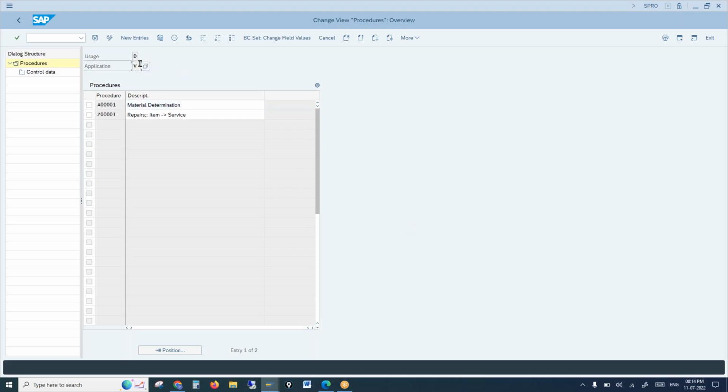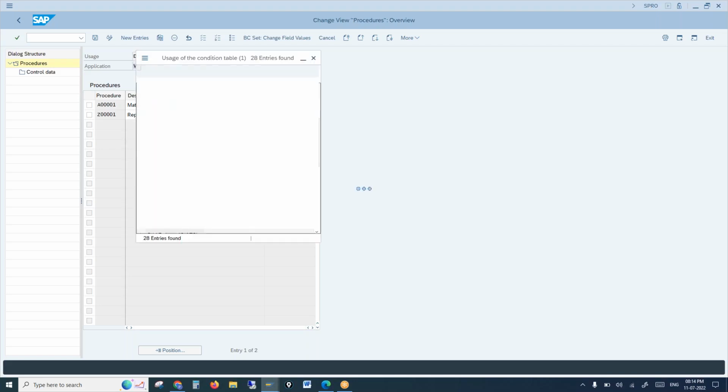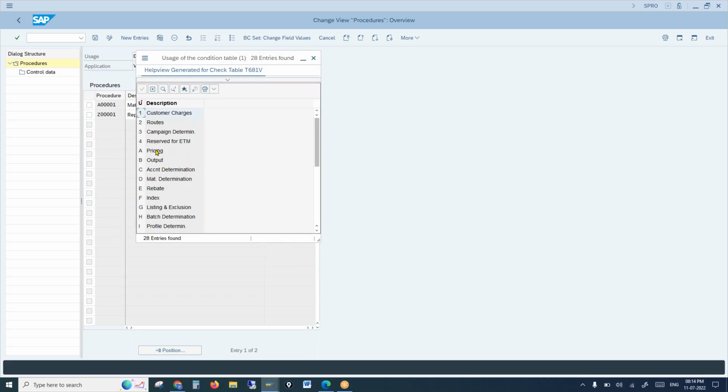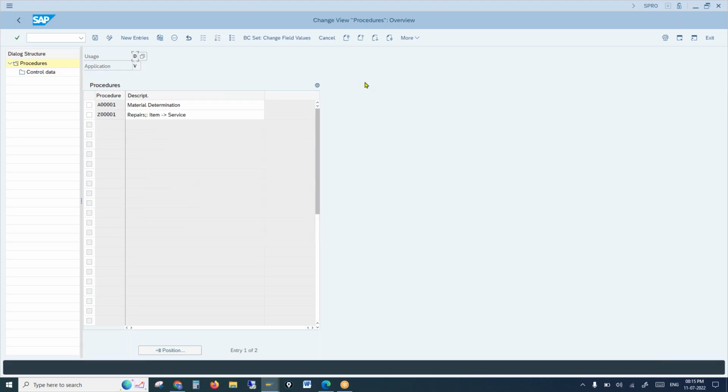With application and usage. As we already discussed, wherever you see application for Sales and Distribution, it will be V. The system identifies the SD module with V. And usage will tell the system where you are using it. A means pricing. All these days we have been seeing A. But here it is D. D means material determination. So the system differentiates and knows in which module and which area of SD you are using this particular condition technique with application and usage.